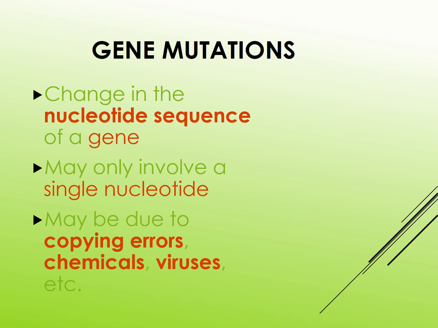So I'll sum up gene mutation. It's a change in the nucleotide sequence, and it may involve a single nucleotide and may be due to copying errors or chemicals.